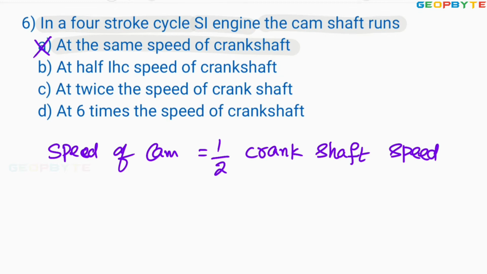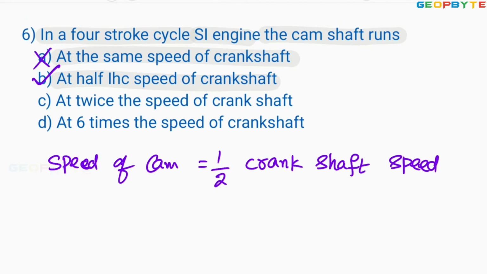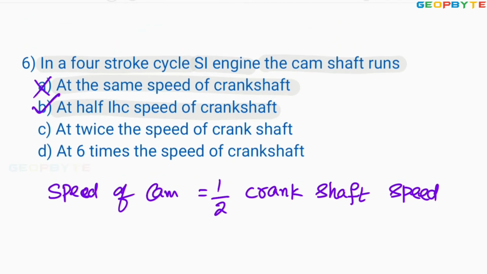Option B, at half the speed of the crankshaft. Absolutely correct. The camshaft speed must be equal to half of the crankshaft speed. Therefore, option B is absolutely correct. This problem is also equally important. That's why I am marking this also a 5-star problem.